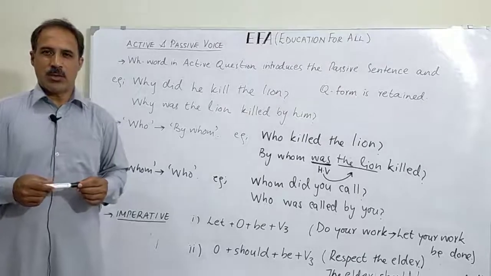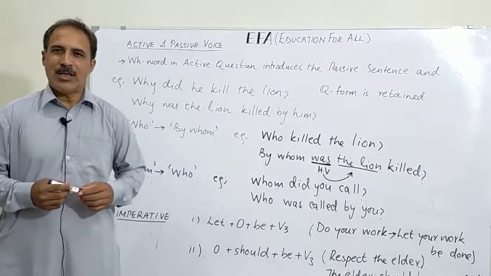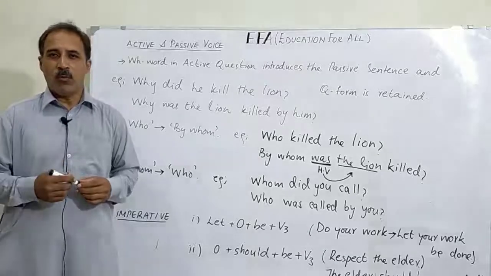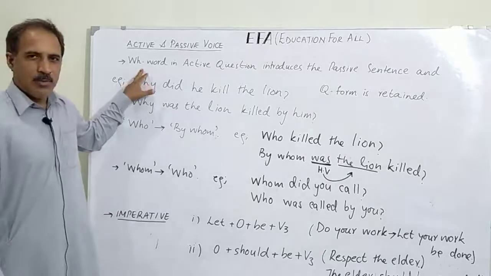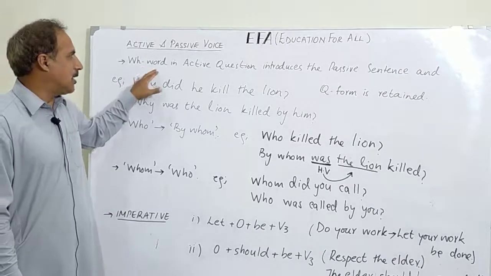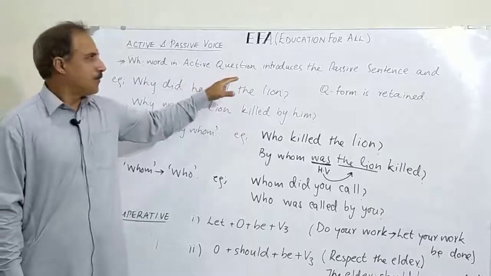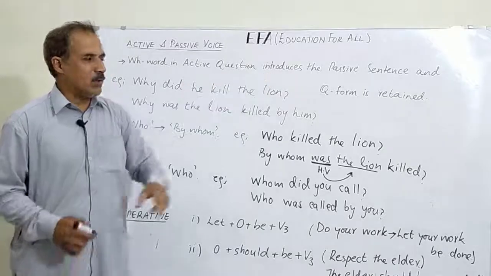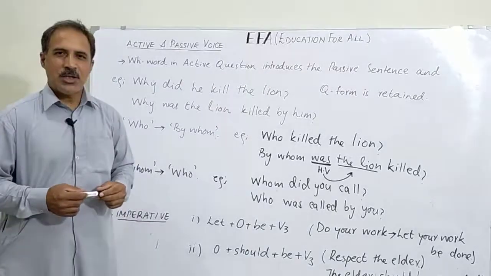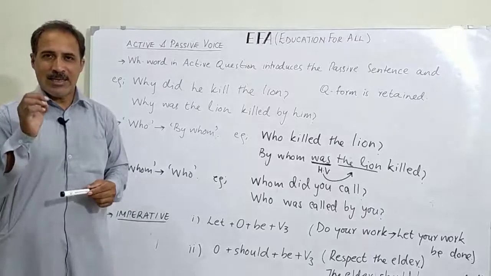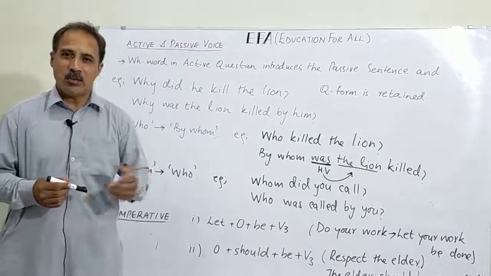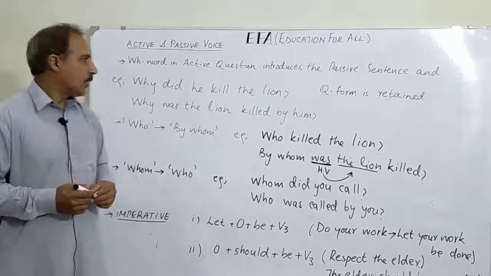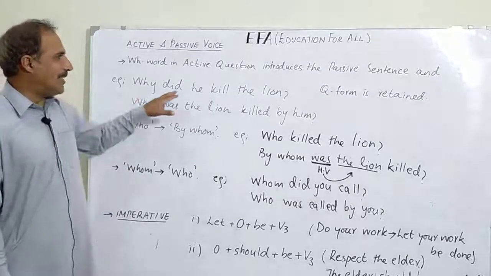WH questions are those which start with any of the WH word family. Where, when, why, how, etc. So, the point to remember here is that a WH word in an active question introduces the passive voice sentence and the question form is retained. Now, this is very important: a question in active voice remains a question in passive voice. For example, why did he kill the lion?